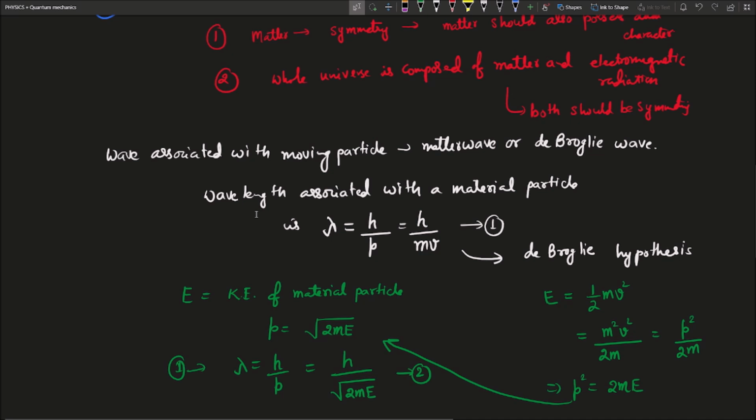This is all about the dual nature of light. In the next class we will see something about the de Broglie wavelength and its expression for relativistic conditions, and then we'll see about the Compton effect, and then we'll start wave mechanics with the derivation of the Schrodinger second order differential equation and its solutions and other terms related to it.